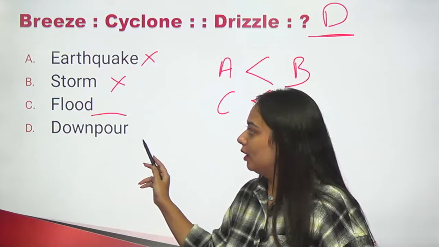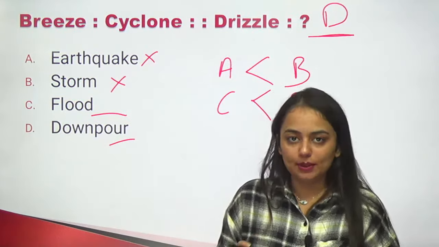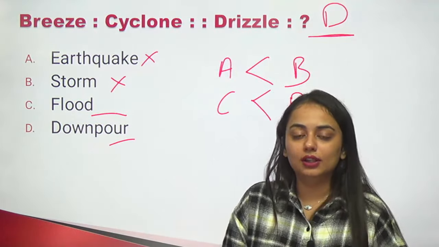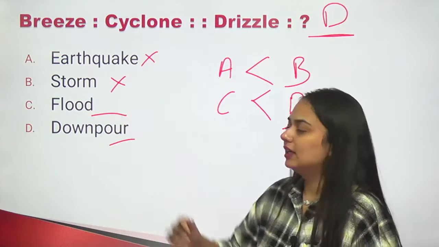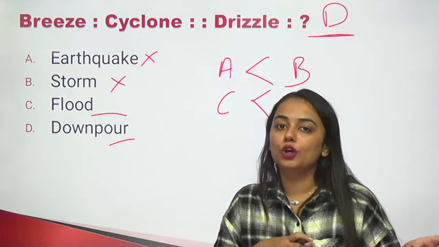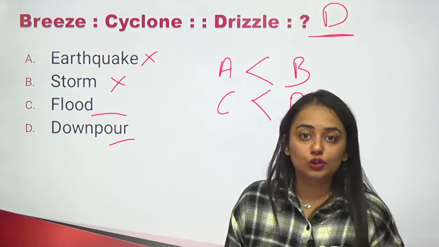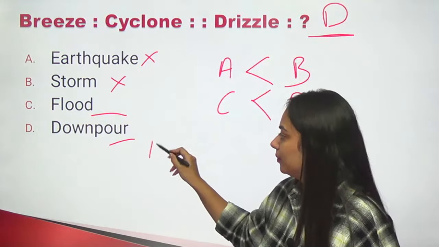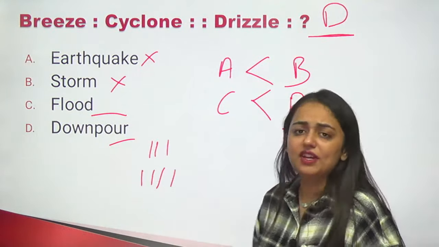We are doubtful about flood and downpour. Usually people are, right? But we have to think about it clearly. Flood can also be caused by overflowing of the rivers, by the cyclone also. But downpour is again heavy rainfall.